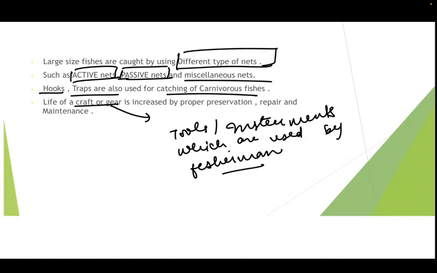And these are used since ages. So this is not the very first time that we are using crafts or gears. We are using the tools and instruments from ages to harvest fish. And the life of the craft or gear is increased by the proper preservation, repair and maintenance.